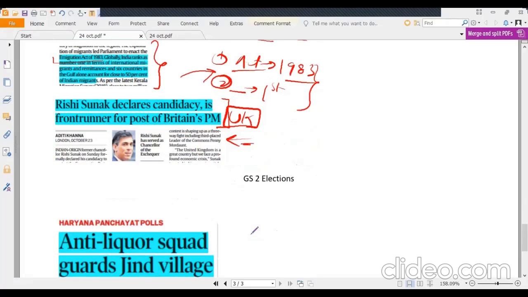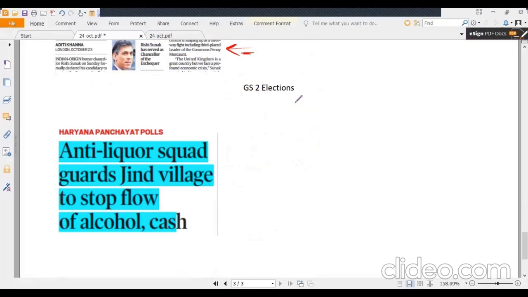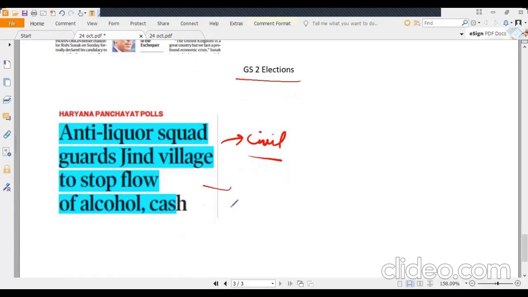And the last case study of today's newspaper with respect to elections is in Haryana Panchayat polls, anti-liquor squad guards Jind village to stop flow of alcohol and cash. So here civil society has taken initiative to guard the villages to stop flow of alcohol and cash so that free and fair elections can be conducted. So this can be cited as an example or case study where civil society can be included in the election process to make it more free and fair. So these are the news items as well as the case studies for today's newspaper.